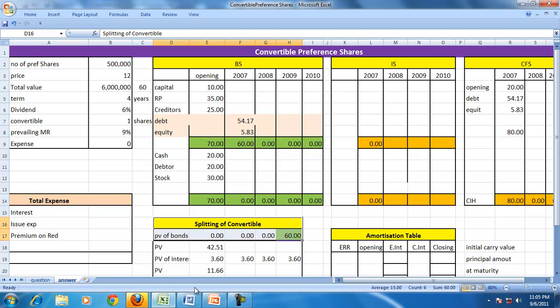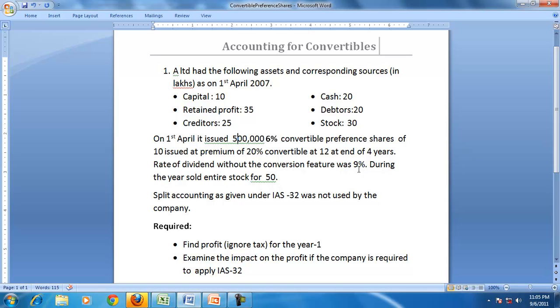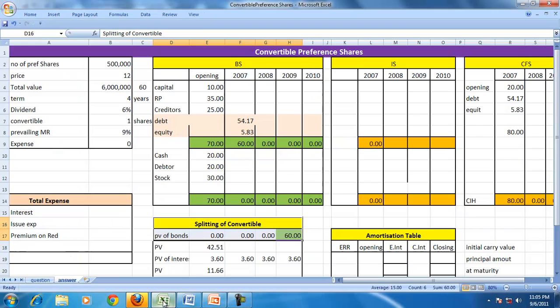Now the rest of the transaction is you sold the goods at 50, entire stock sold. So there is a sales, and sales is 50, and let us assume that the sales is for cash. So you have the cash sales, and cash goes up.